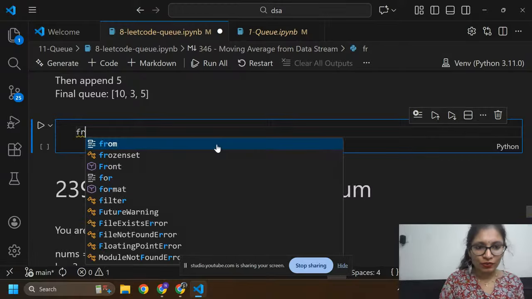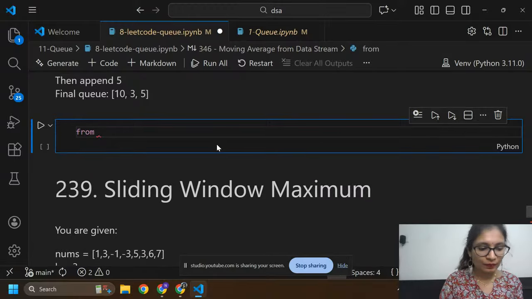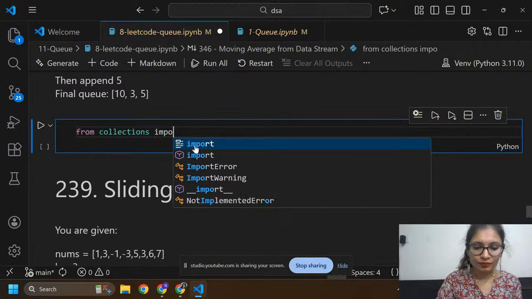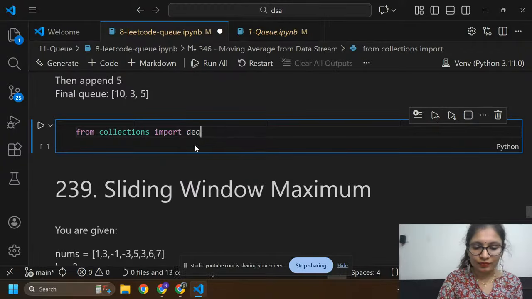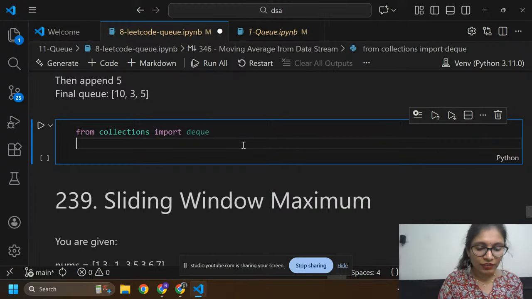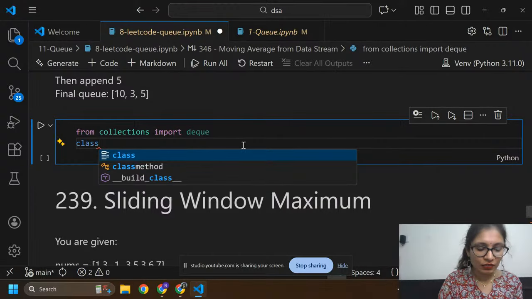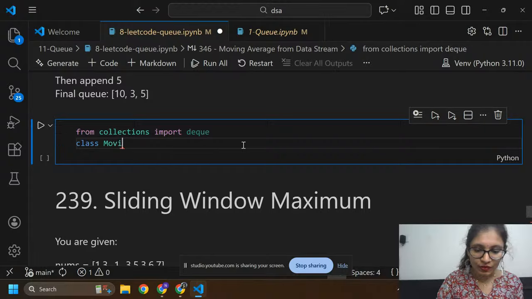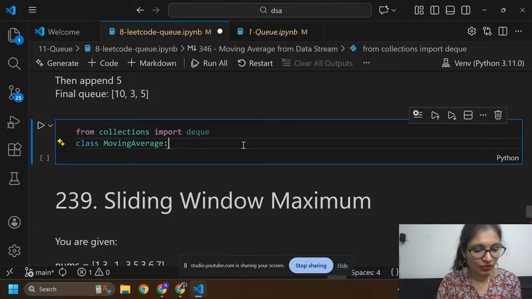Here I'm going to write from collections, I'm going to import deque, and after this I'm going to define one class. The class name is MovingAverage.